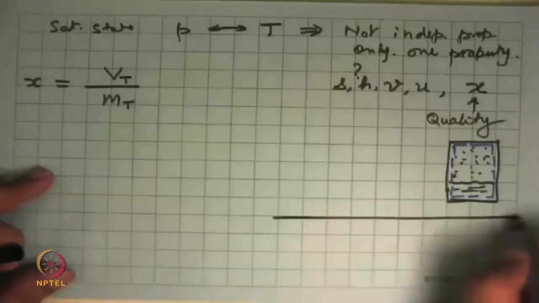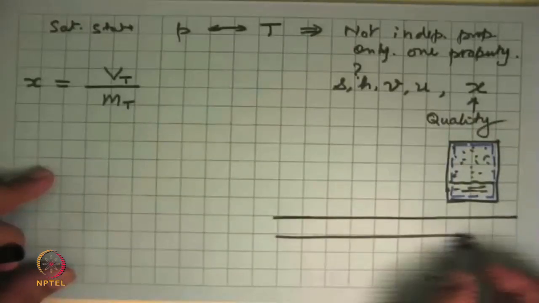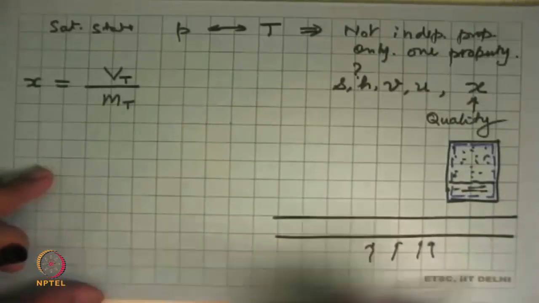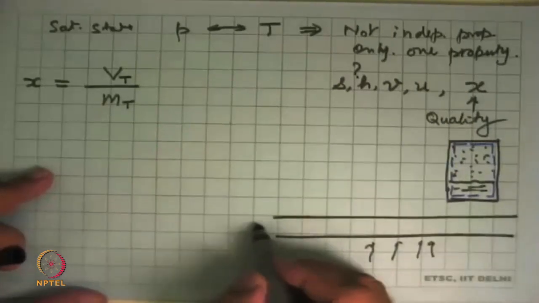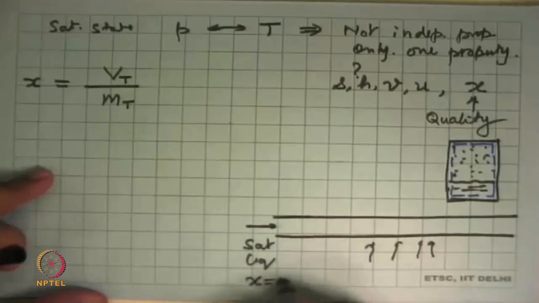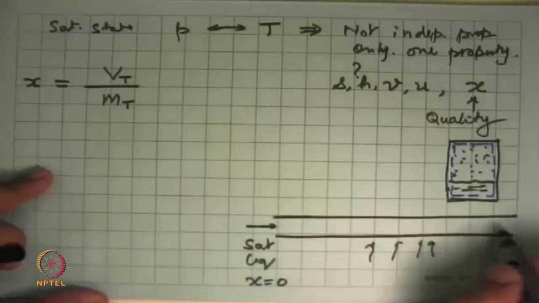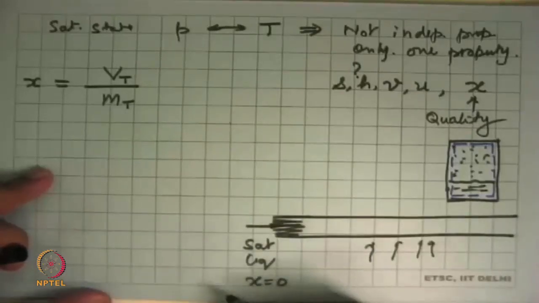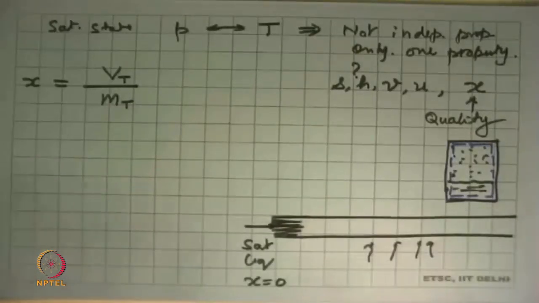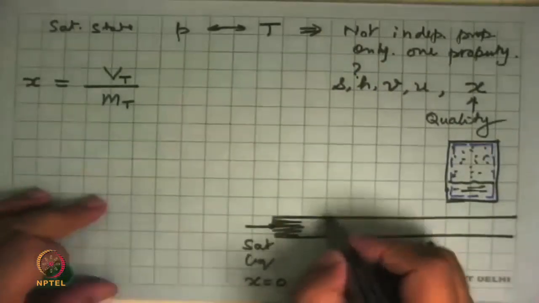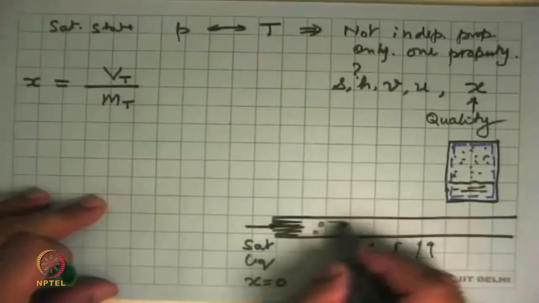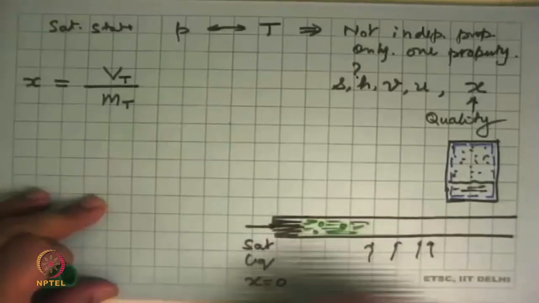Another example is a tube which is being heated, like the evaporator of a refrigerator or evaporator of an air conditioner. And at the entry of this, we say we put saturated liquid. Dryness fraction is 0. And we ask that the liquid was completely occupying the space inside the tube. What happens to this liquid as it gets heated and it flows through the tube? So as some heat is added, it forms small vapor bubbles which are largely floating in saturated liquid.